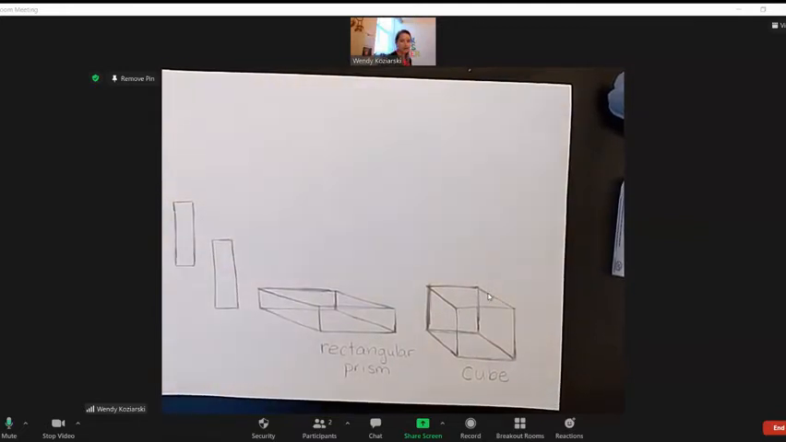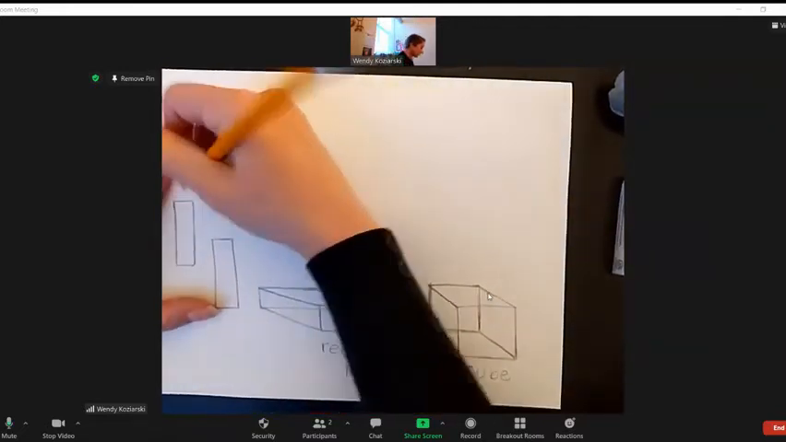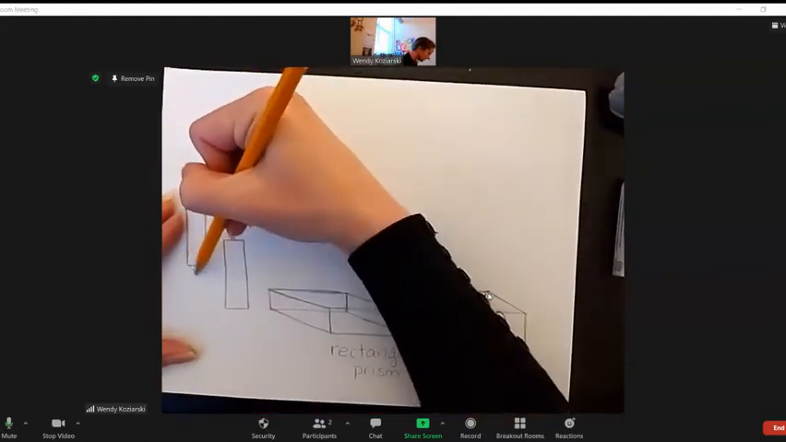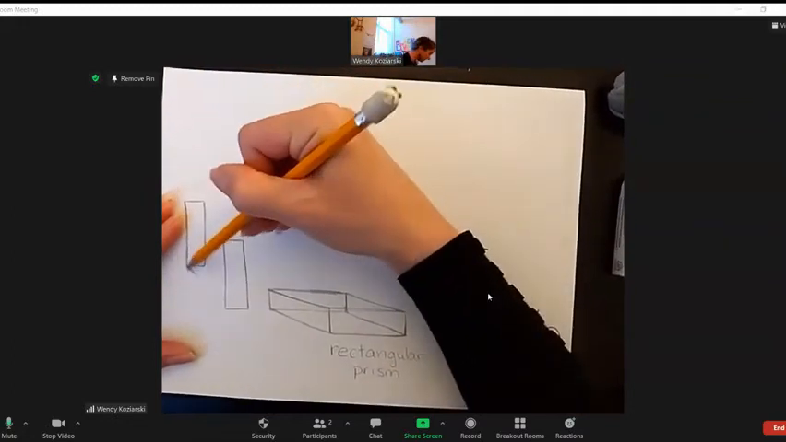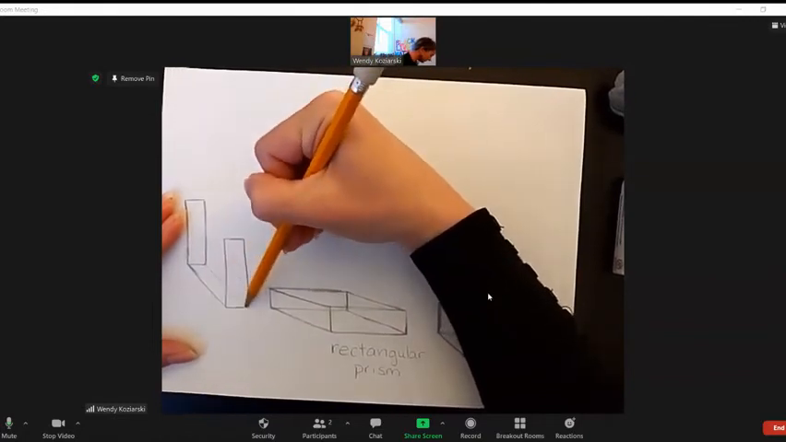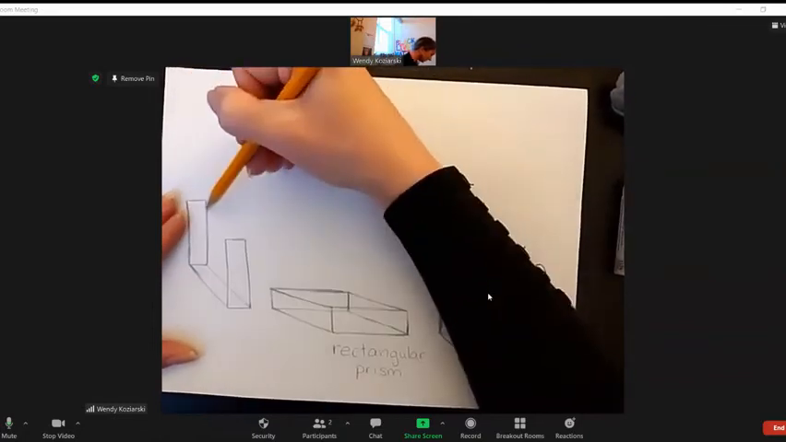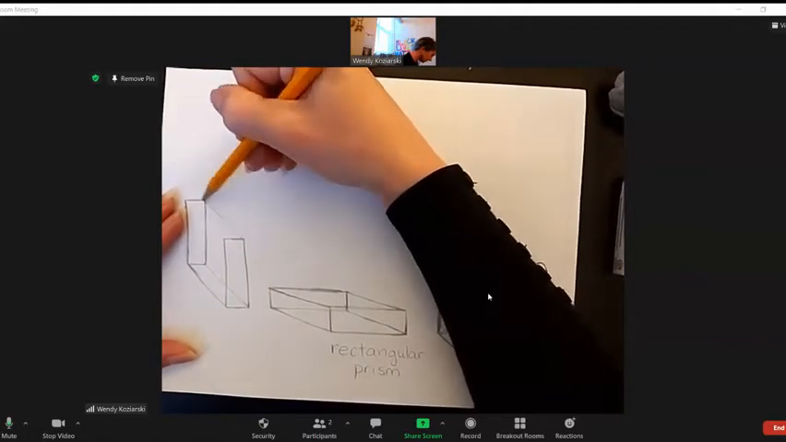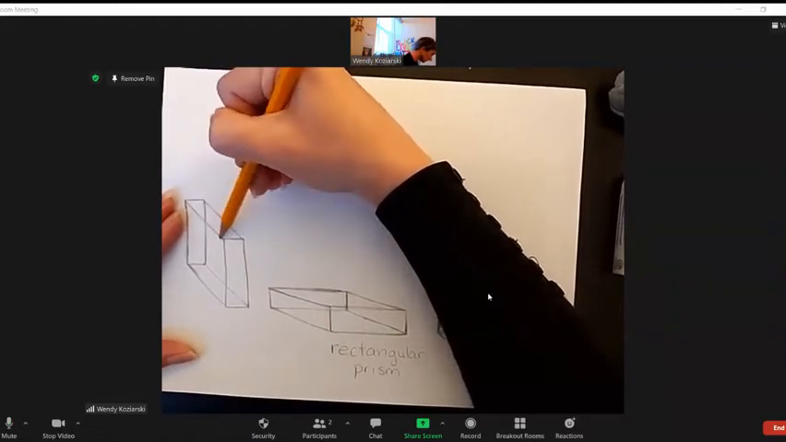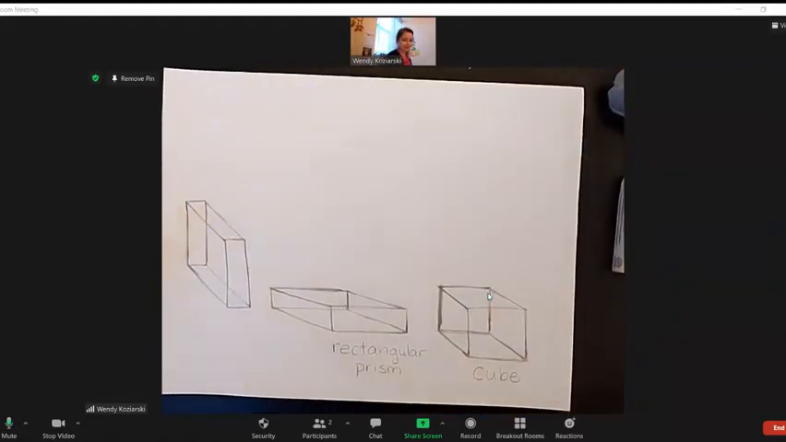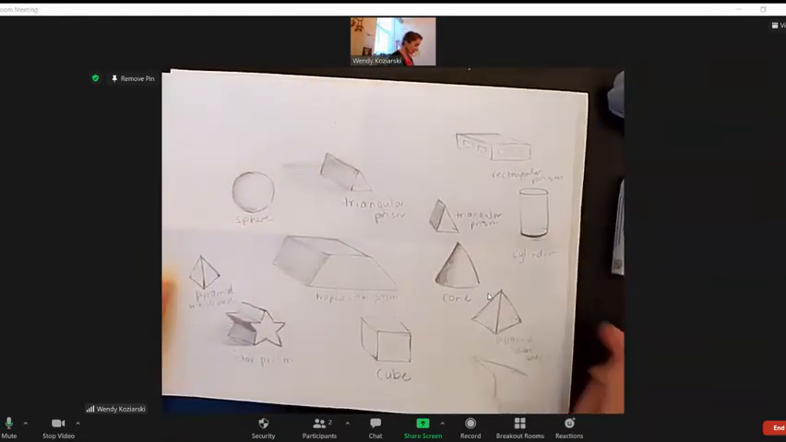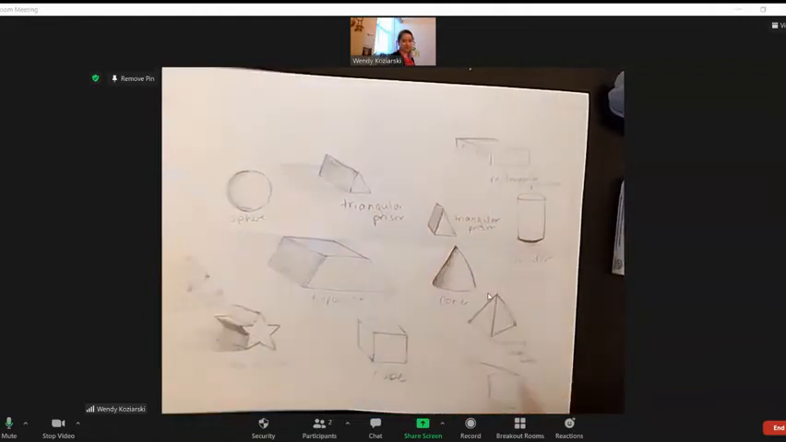So now I just do the same thing I've been doing. I connect all my corners. And let me see if I can do this in a way that you're able to see a little bit better. All right, here are my bottom corners and my top corners. All right, like so.